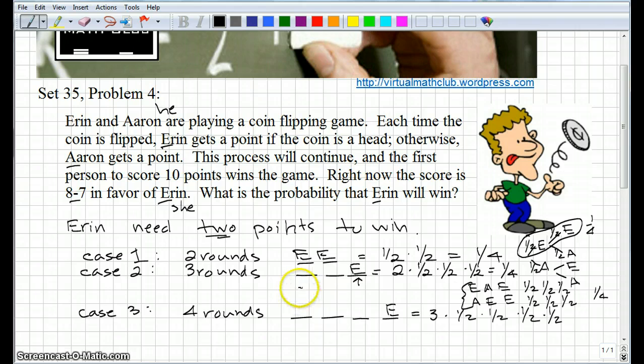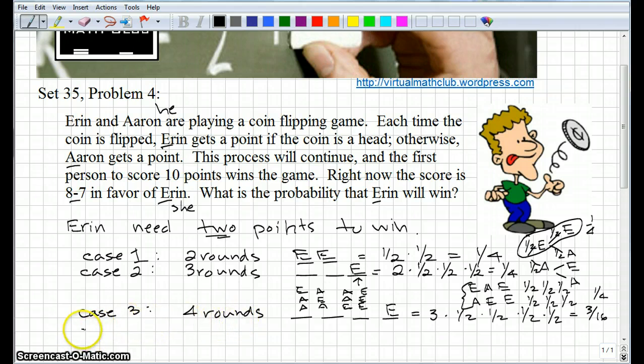So the three scenarios would look like E, A, A, E, or A, E, A, E, or A, A, E, E. And in any of those scenarios, Aaron with an E will win. That's why we're multiplying by 3, and then times a half, times a half, times a half, times a half, and this ends up being 3/16. That's the scenario where Aaron with an E wins in 4 rounds.